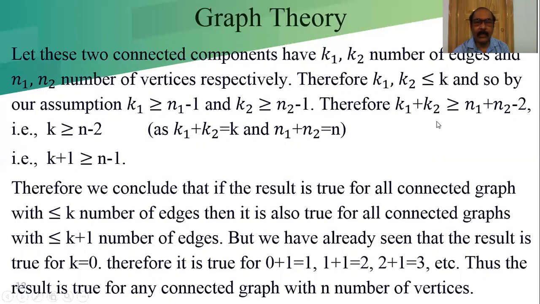K1 plus K2 is equal to K. So K is greater than or equal to N minus 2, as K1 plus K2 is equal to K and N1 plus N2 is equal to N. If we add 1 to both sides, what will we get? K1 plus 1 is greater than or equal to N minus 1.